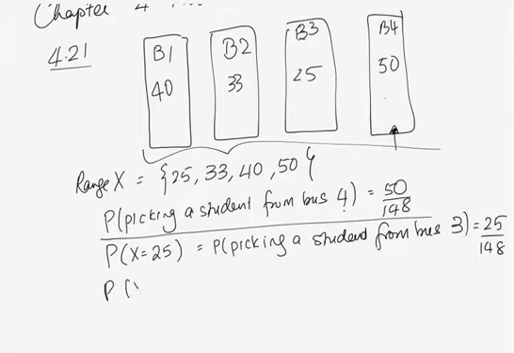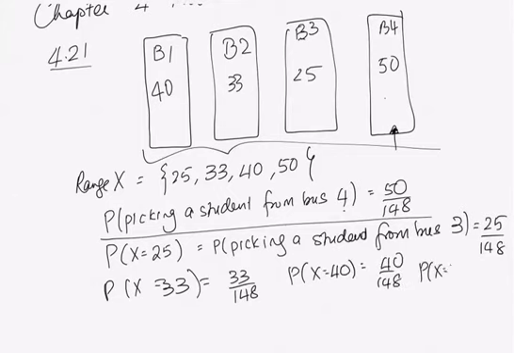The probability X is 33 in the same way is 33 over 148. The probability X is 40 is 40 over 148. And the probability X is 50 is 50 over 148. Okay, does this make sense?